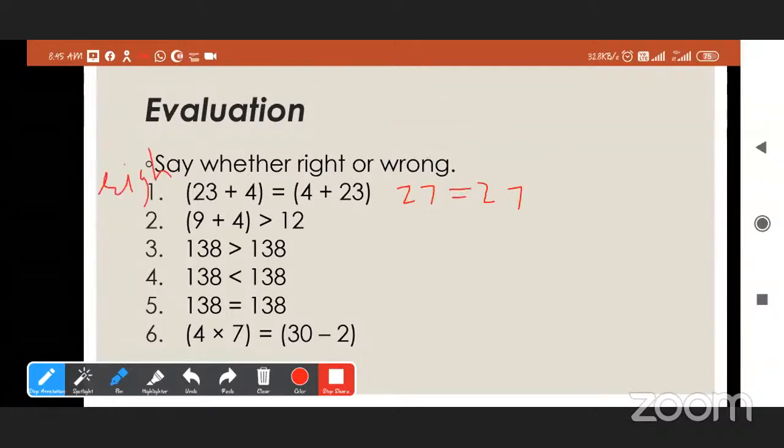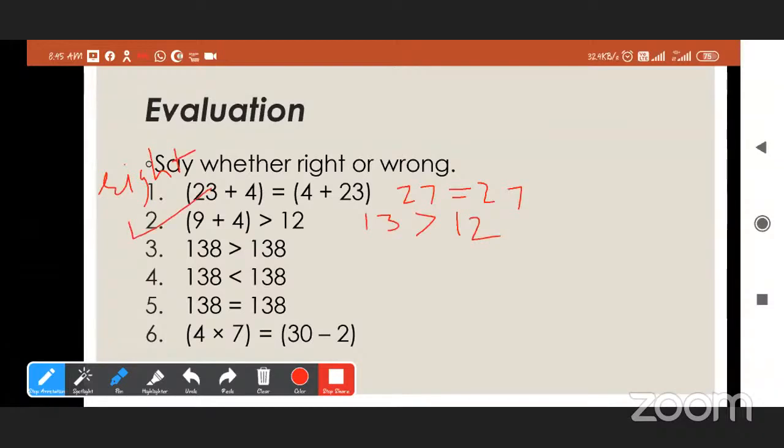And the second one, 9 plus 4 is greater than 12. Is it right or wrong? 9 plus 4 is 13 and 13 is greater than 12. So it is right.